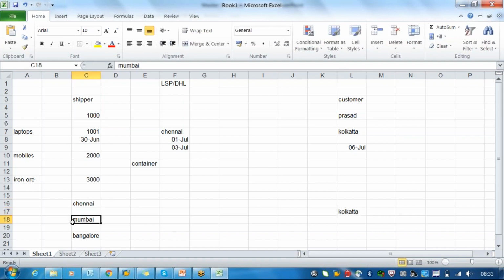If you go for Mumbai to Kolkata, there is one shipment. If you go for Bangalore, there is one shipment required. Instead of this, if you just put all these into one zone, southern zone, then whatever the materials which are starting from Chennai, Mumbai and Bangalore, provided all the picking date is the same, then we can combine all these three into one shipment. So that is the purpose of creating a zone.